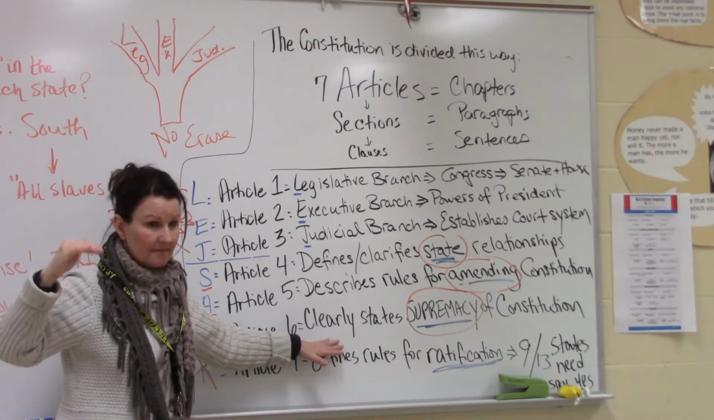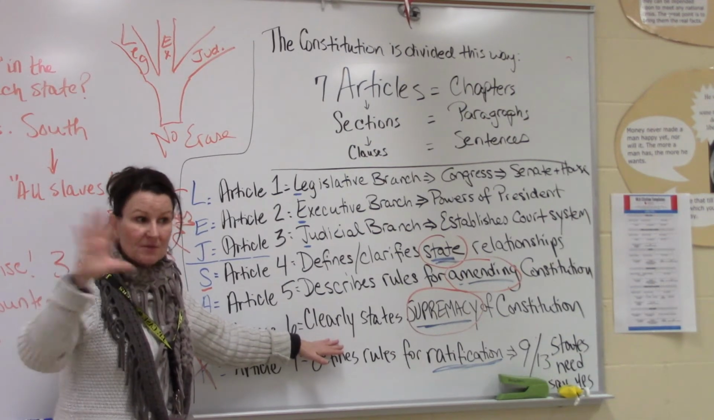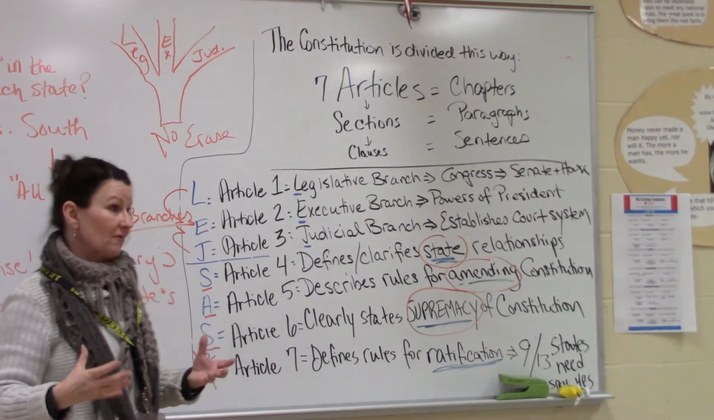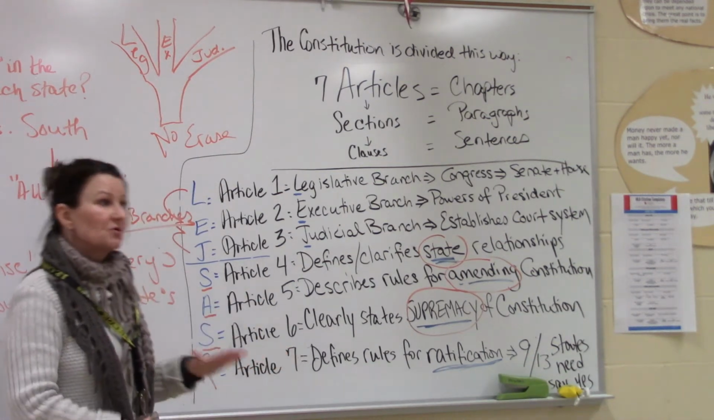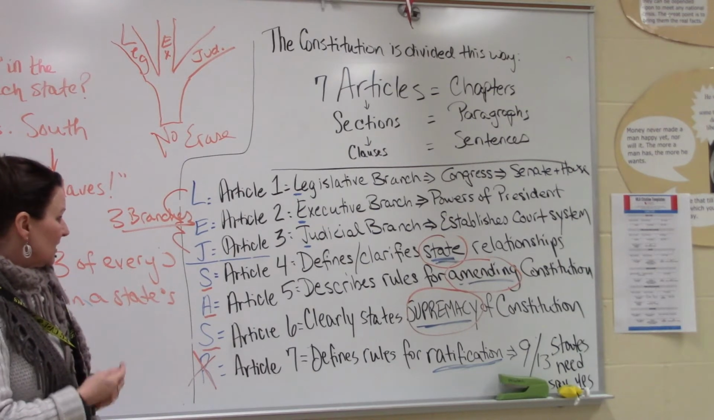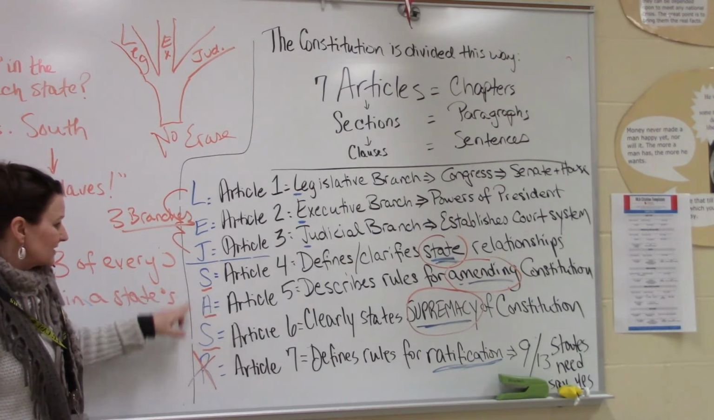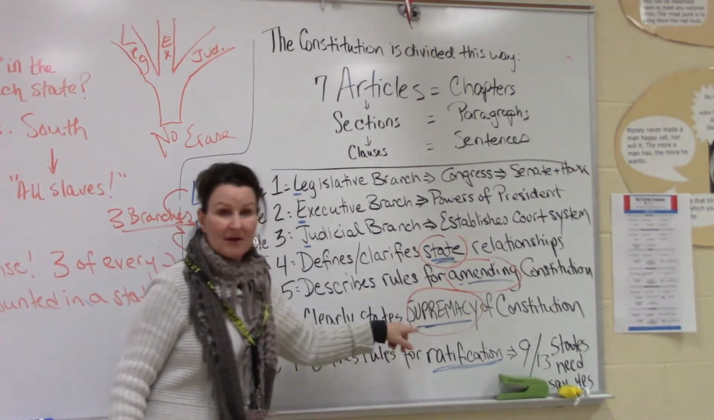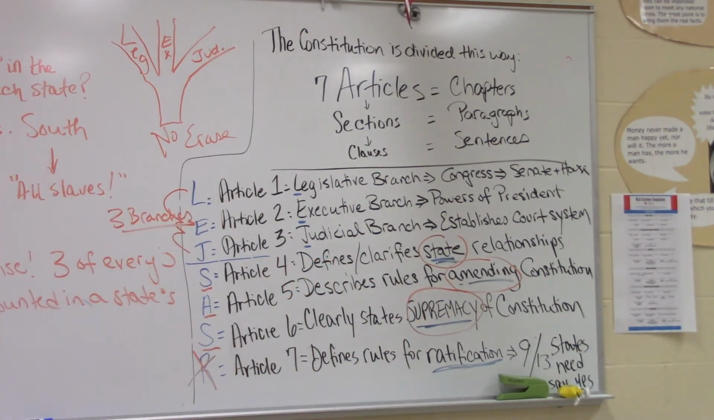The buck stops there. There's no debate about whether or not a state government or the federal government is more powerful. They made sure they wrote this in here to avoid any conflicts like the ones that arose under the Articles government. And so you can just remember Article 4, 5, and 6 as SAS, right? States, amendment process, and supremacy. It's easy to remember. I think that's it.